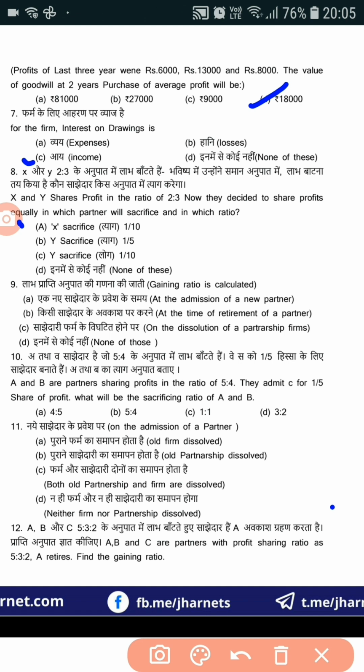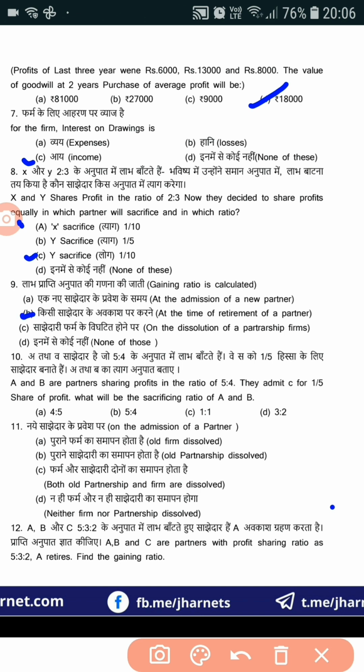Now we have to subtract. For X, we have to subtract 1/2 from 2/5. And for Y, we have to subtract 1/2 from 3/5. After that, we will get that Y will sacrifice 1/10. I will give this maths portion after the questions are over. Now the correct answer will be Y sacrifices 1/10. I will give the calculation for that. Now question number 9. Gaining ratio is calculated. Correct option is B, at the time of retirement of a partner.